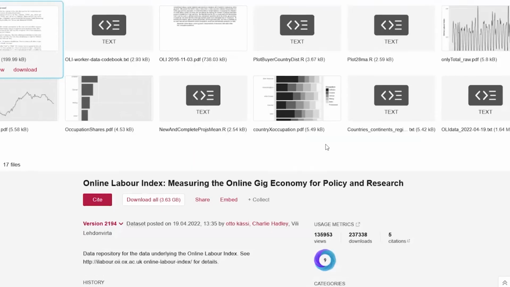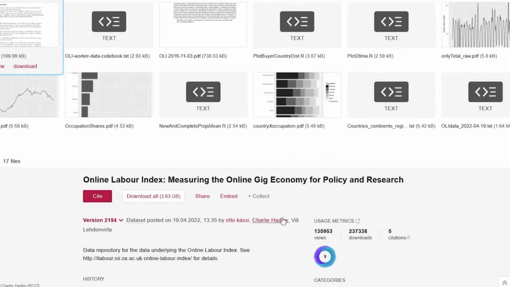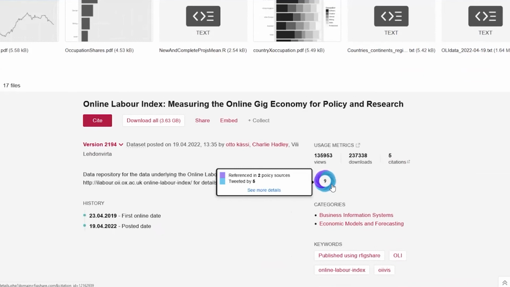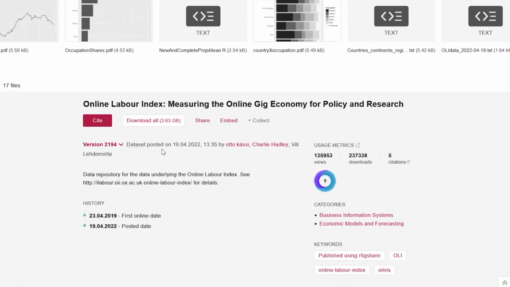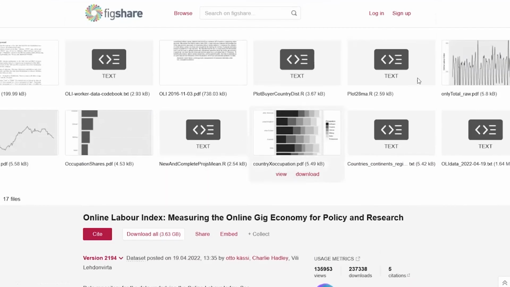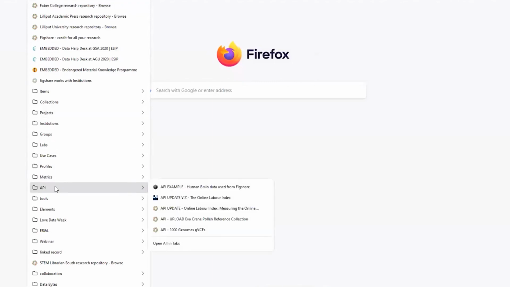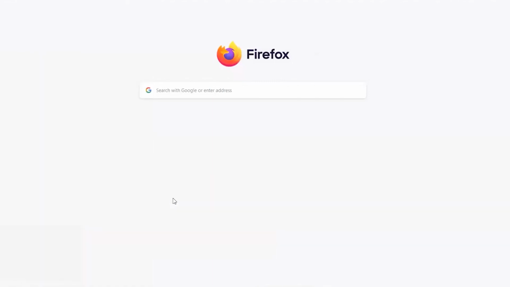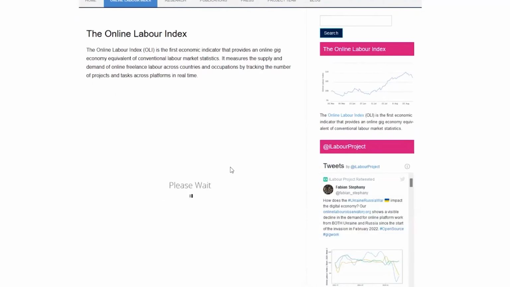So this record here is labor index data. It's been cited in tweets and policy sources, and you can see the version is 2,194. So I think every month they are updating this with the most recent data, and this is actually the source of a visualization, which I have here. By going to this page, it's going to take a second to load, and our Shiny app pulls out the most recent data, formats it, and then puts it into a nice chart.